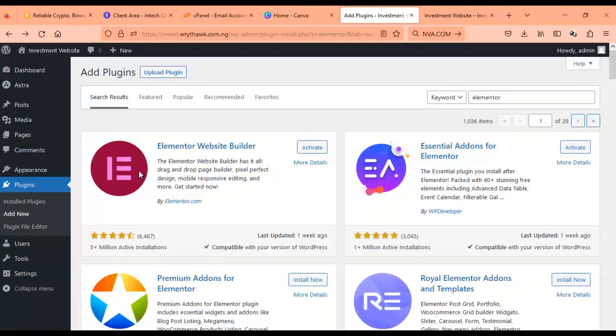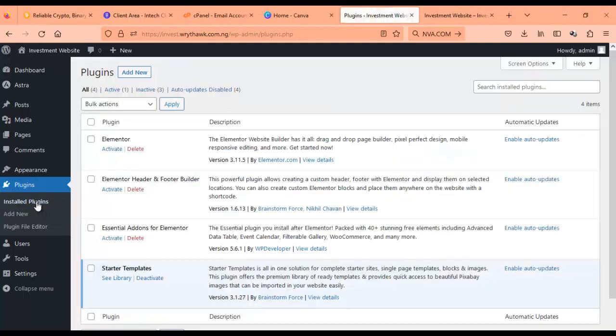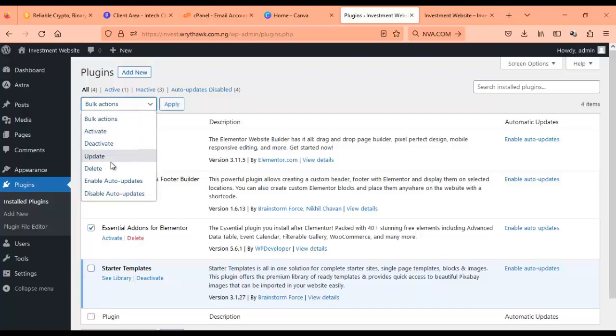Okay, now let's see if we got. Okay. Now we have our starter template, we have our Elementor, so we're going to activate. So I'm going to activate them.